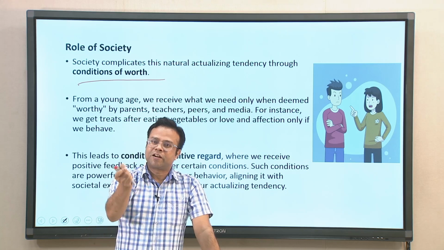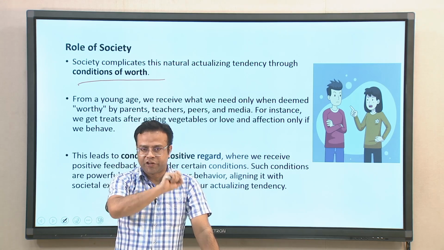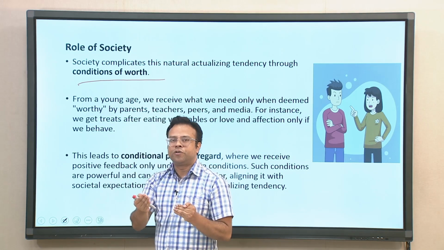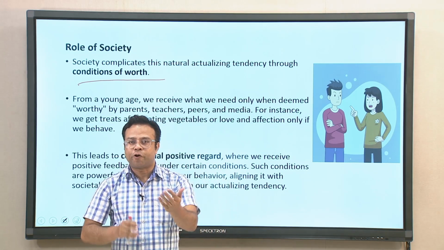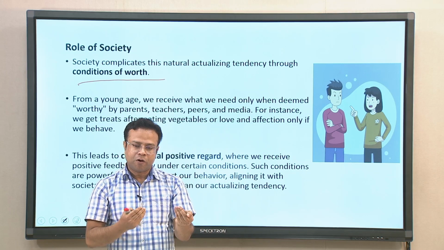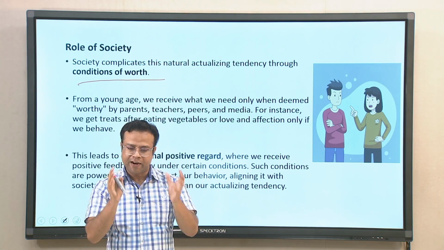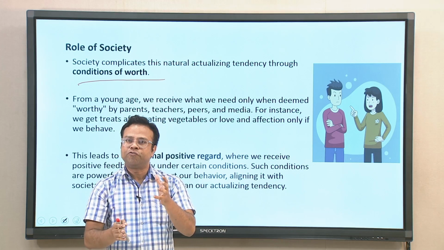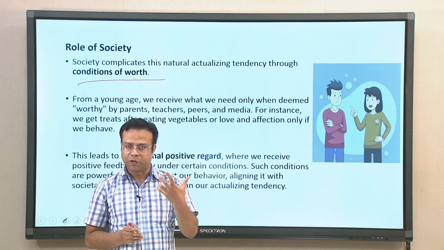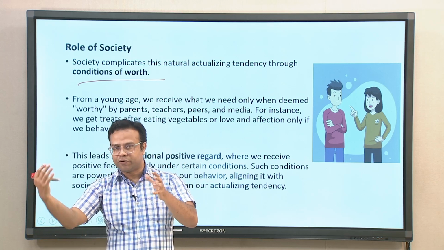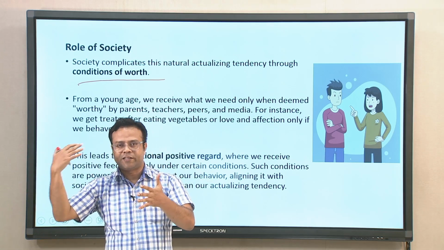It includes conditions given by parents to their children, teachers, peers, media, and so on. From childhood, for example, a child is told you are a good boy only when you behave in a certain way, or if you eat a certain kind of food you will be given a reward. So the child learns these are the conditions I should fulfill to be considered a worthy or good individual. Like this, when you go to school you have certain conditions, and in society there are many conditions.